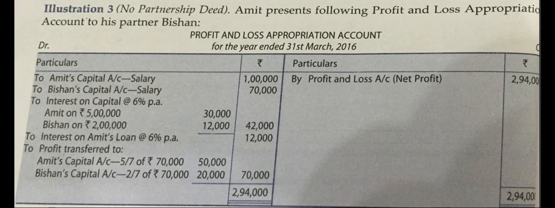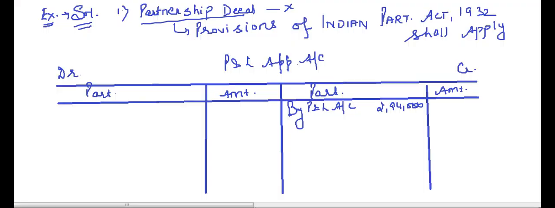Now it says that Amit and Bishan have been paid a salary of 1,70,000 respectively. Now tell me, the partnership deed is silent, so the provisions of Indian Partnership Act 1932 are applying. So whether they are eligible for interest on capital or not. What are the provisions of Indian Partnership Act 1932 regarding interest on capital? It says no interest on capital is to be paid.